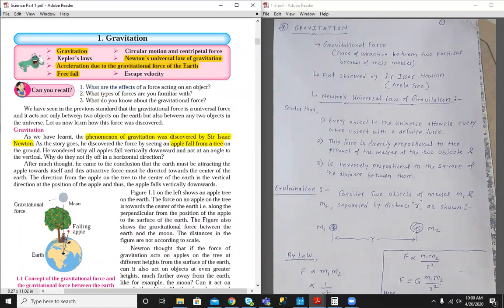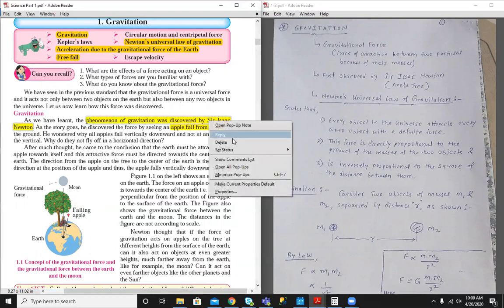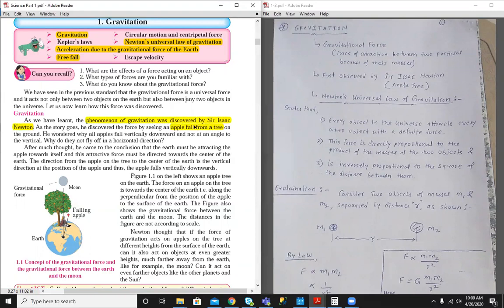So let's start with the chapter. First topic, gravitation. What is gravitation? The term gravitation is directly related to gravitational force. And what is gravitational force? It is the force of attraction between two particles or two bodies because of their masses. And this phenomenon was first observed by the scientist Sir Isaac Newton.